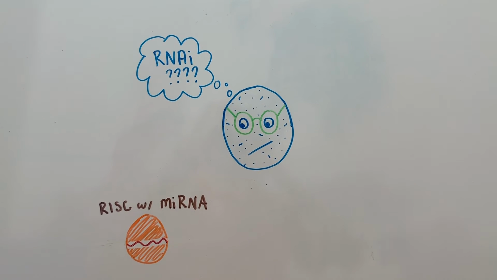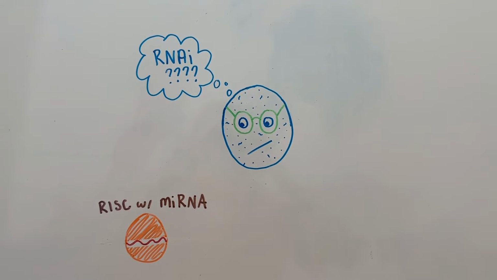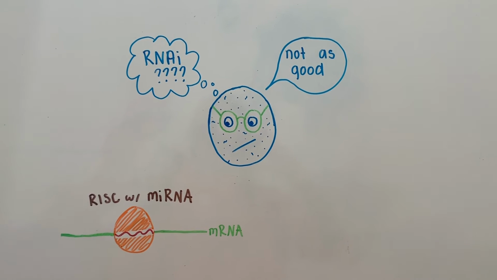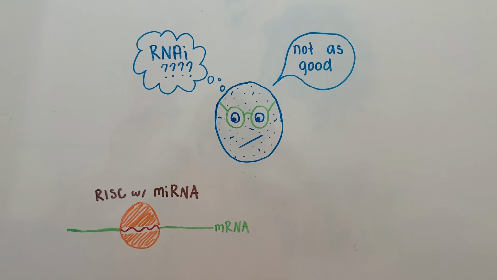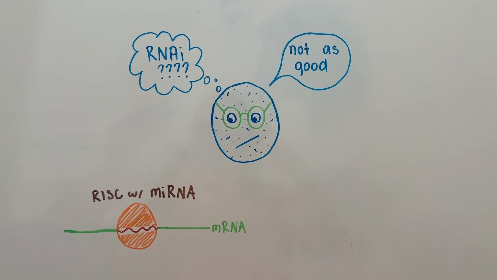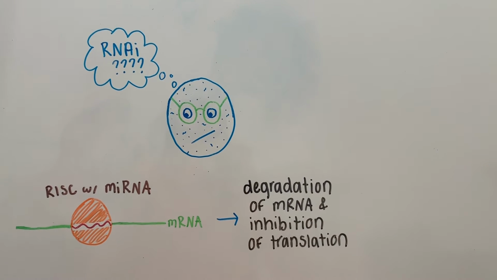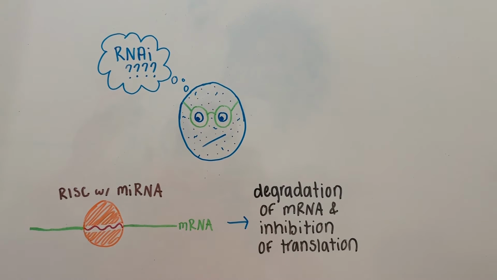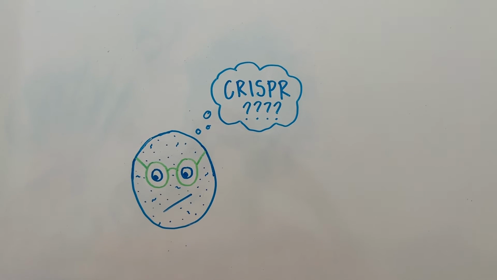miRNAs also direct RISC to messenger RNAs, but only parts of it pair with targeted messenger RNA. This means miRNA can target hundreds of messenger RNAs because it is less specific, leading to translation being inhibited or messenger RNA being degraded. That seems like a good option.